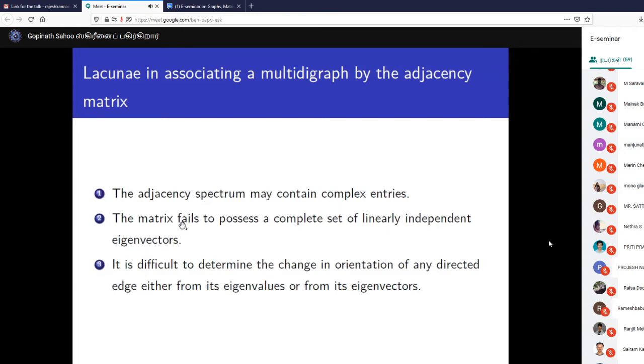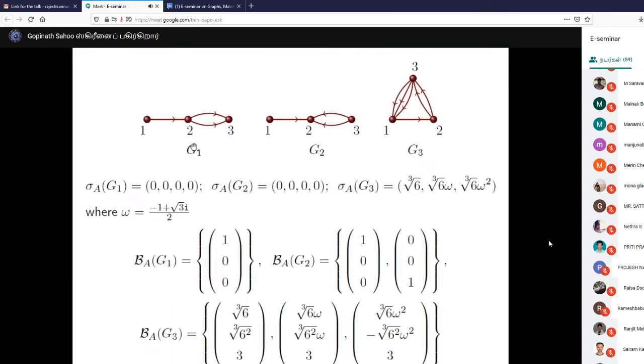It is difficult to determine the change in orientation of any directed edge either from its eigenvalues or from its eigenvectors. For this third property, let me show you G1 and G2: even if we change the orientation, it's not properly reflected in the spectrum or in its eigenvectors, right?